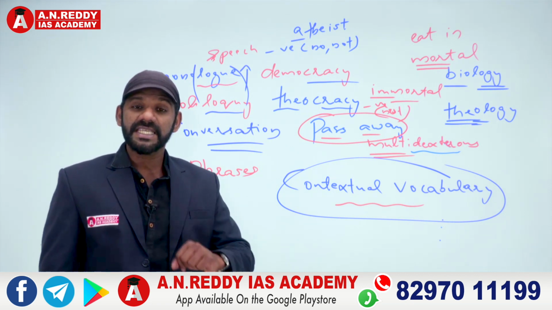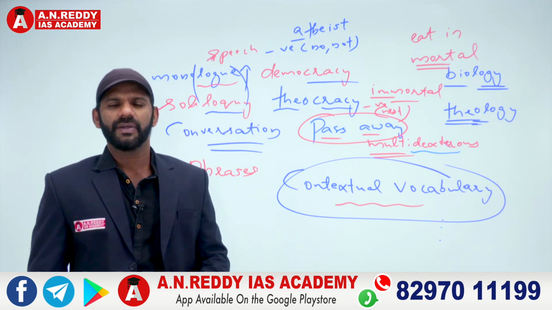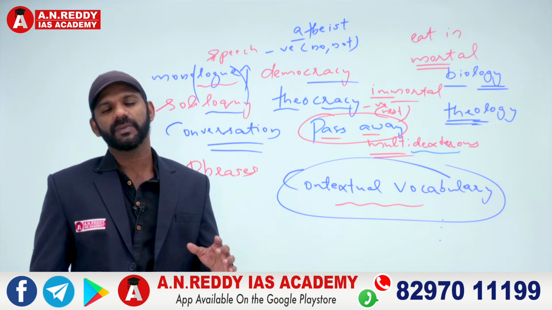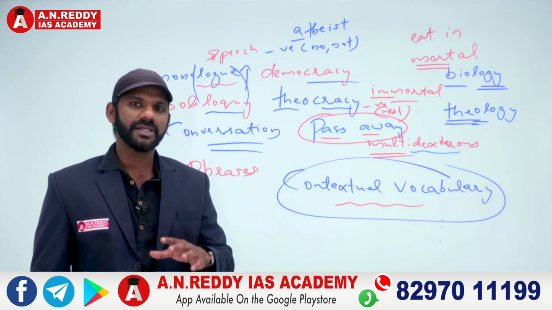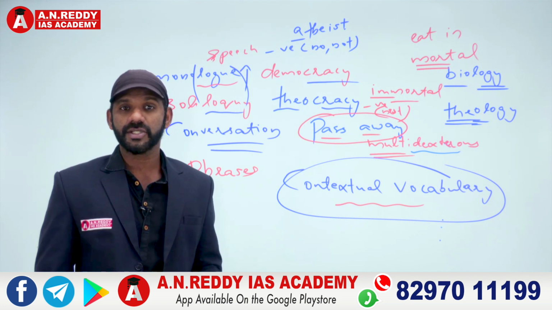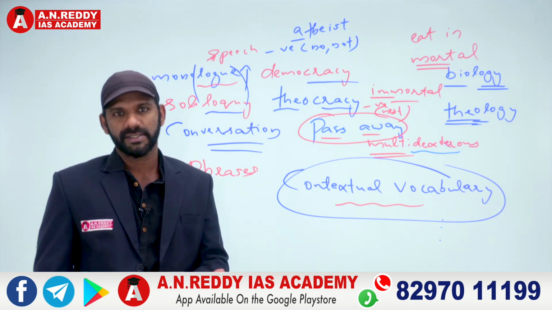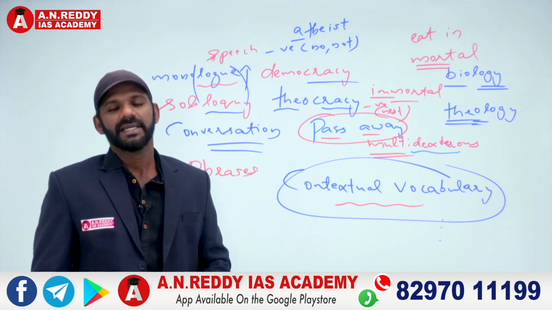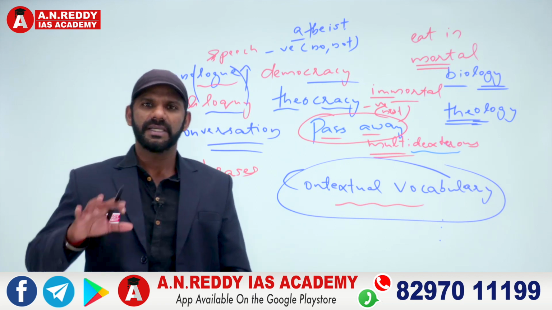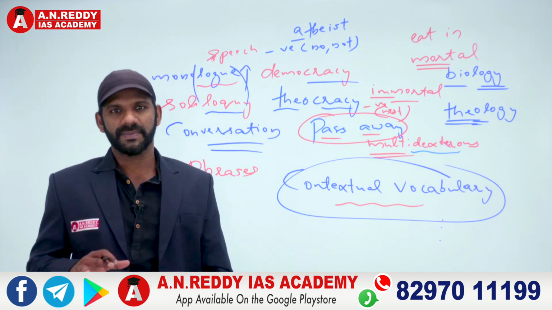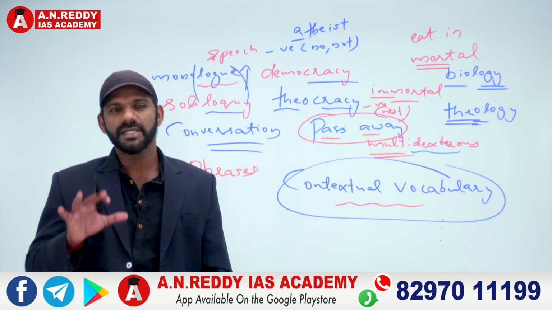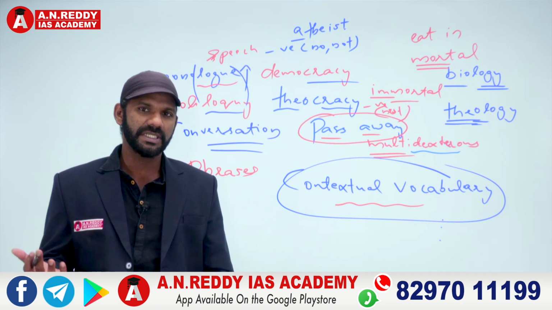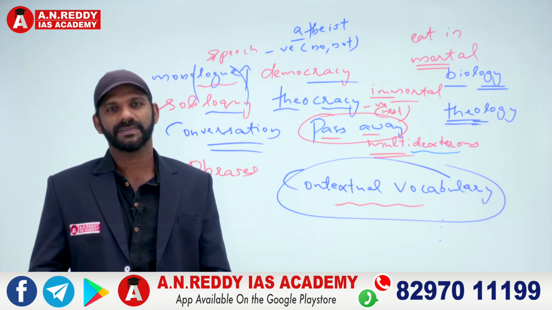What is M-O-T-E-L, motel? You may find this on highways and all. All the dabas we find on the highways are motels. A motel is a roadside restaurant for motorists, M-O-T-O-R-I-S-T-S. Motorists are those who travel by motor vehicles. Near those dabas there won't be any houses actually. All those dabas are intended to attract the people who travel by motor vehicles, right? That's a motel, a roadside restaurant for motorists.